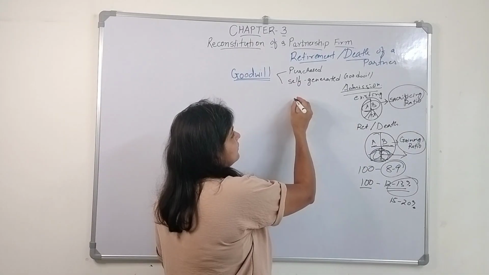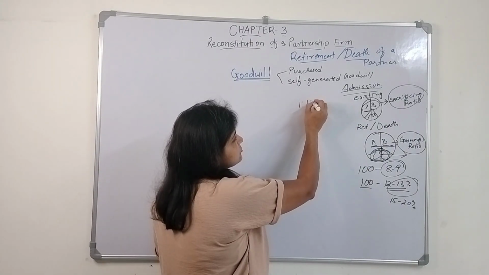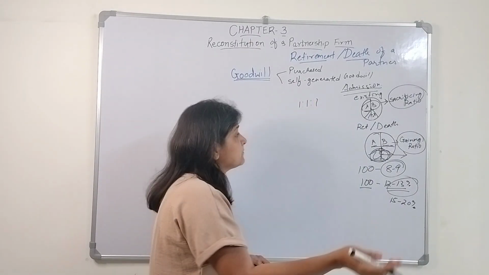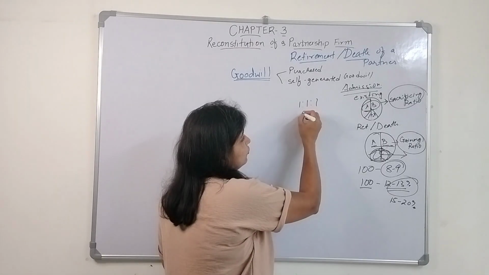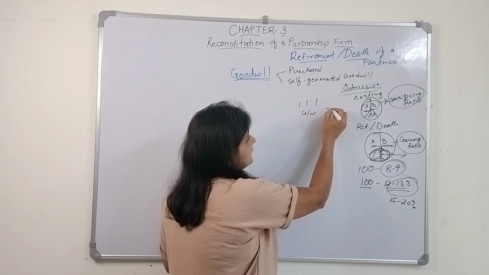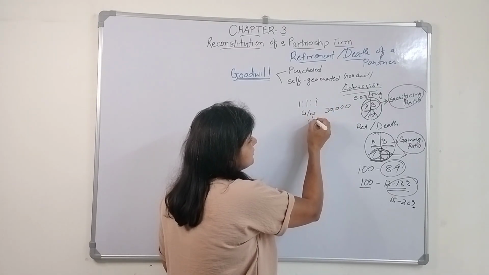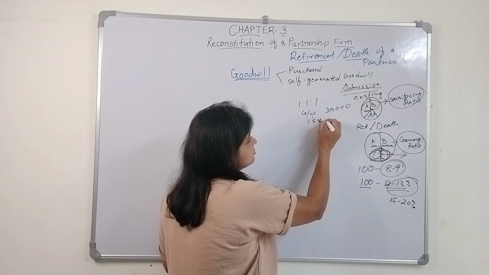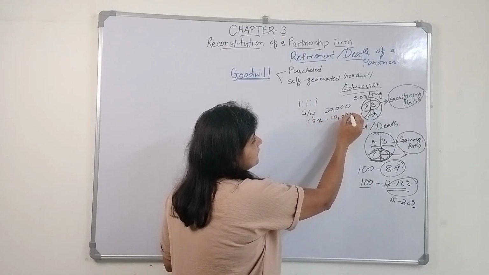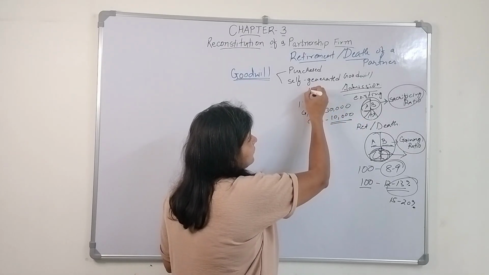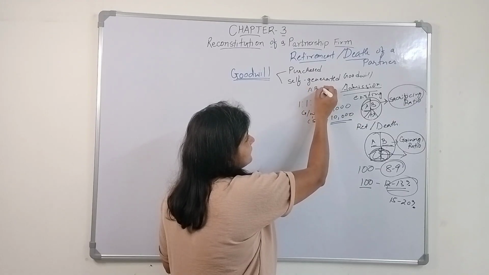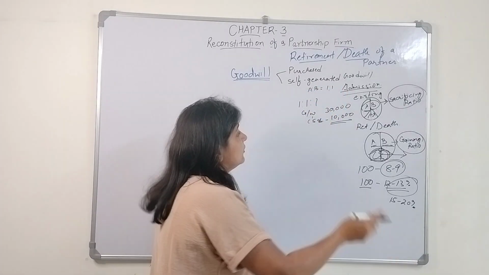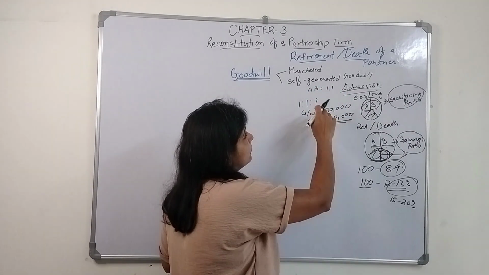Let's say there are three partners, 1:1:1. Simple example, and the goodwill amount is 30,000. So C's share will be how much? 10,000. Okay, this 10,000 A and B are going to gain in the same ratio, that is 1:1, right? So this 10,000 will be given by whom?